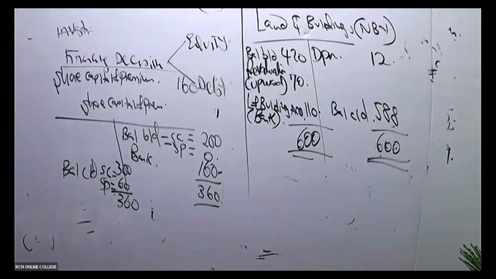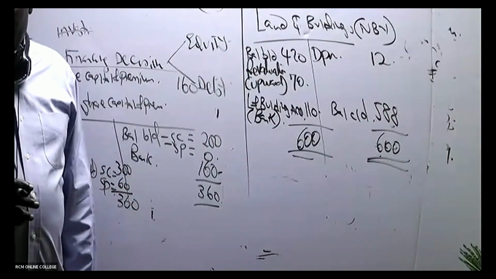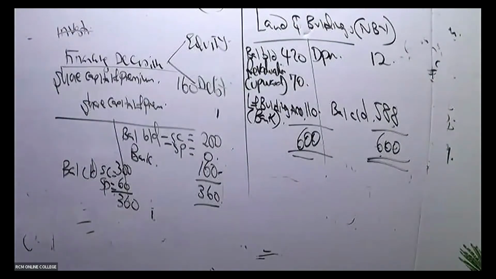So we received 160. Are we in agreement up to there? Are you able to see what Mwalimu has done? You combine the two accounts; share premium and share capital shall always be combined.